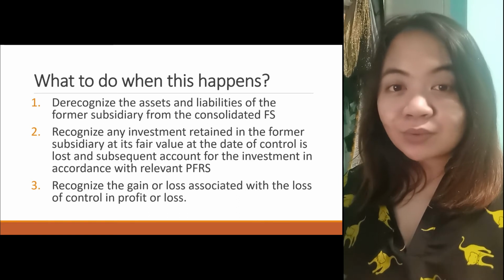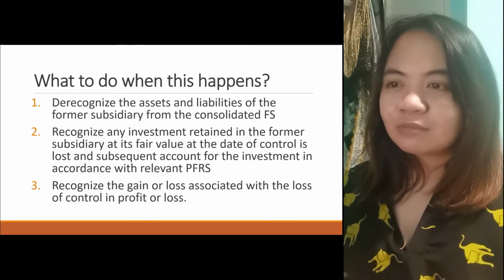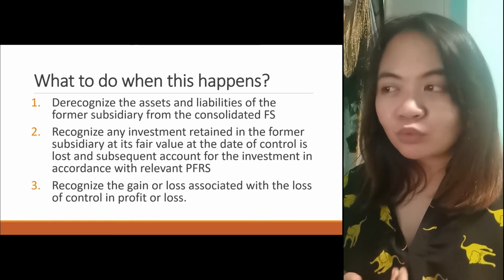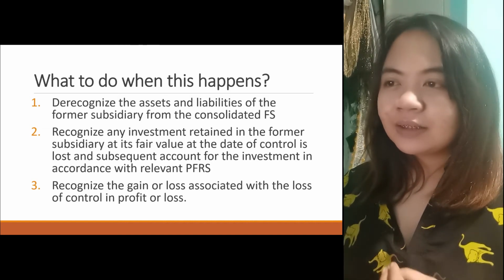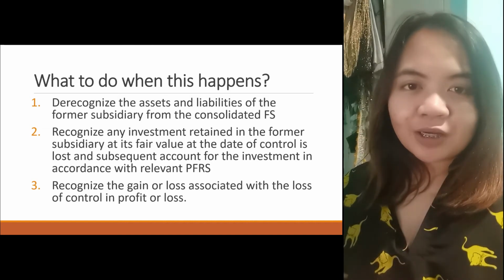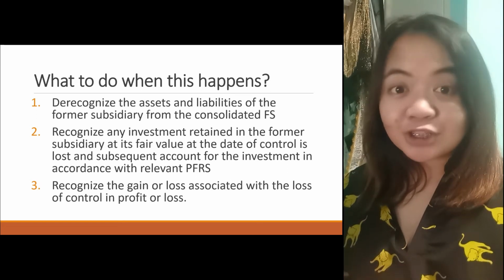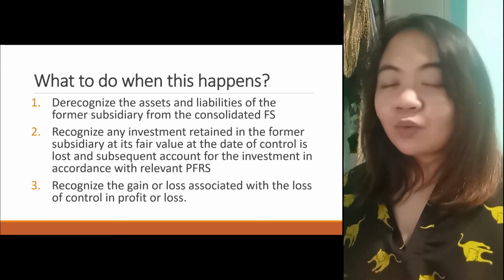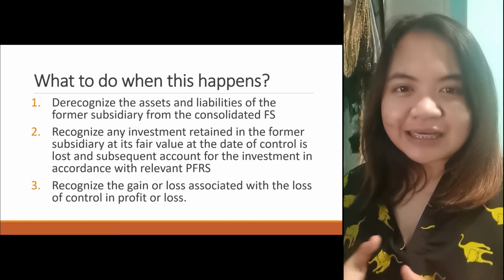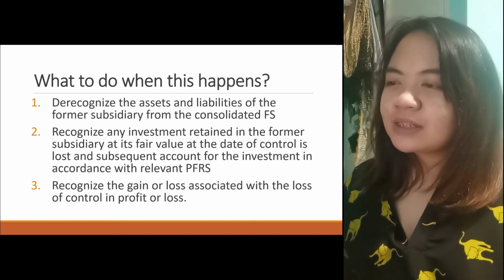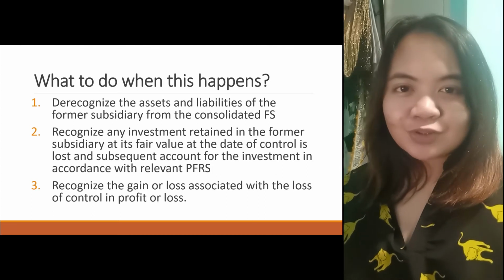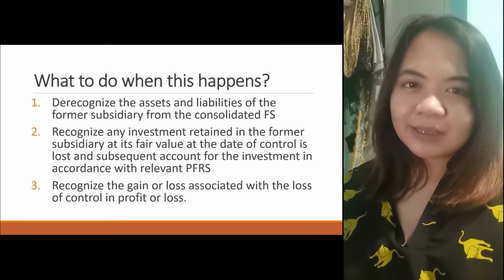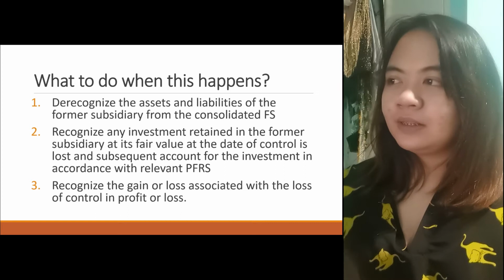So, meron pa naman siguro matitira kaya na investment or mariretain, you have to measure it again at fair value, and then you have to account for the investment if there are any changes also in accordance with relevant PFRS, okay? Then we recognize the gain or loss associated with the loss of control in profit or loss. So, magre-recognize ka ng gain or loss sa P&L, okay?